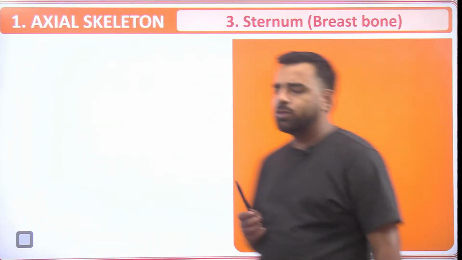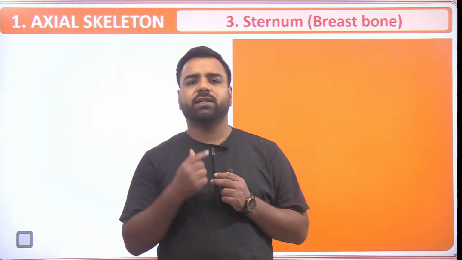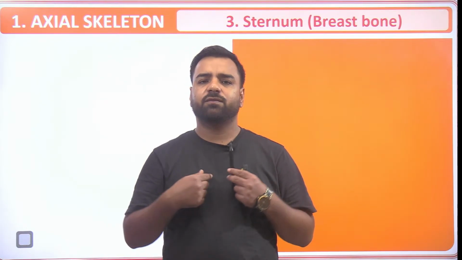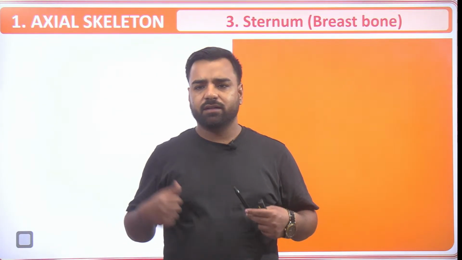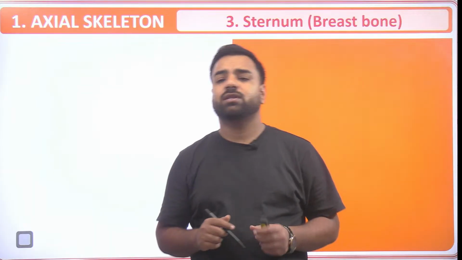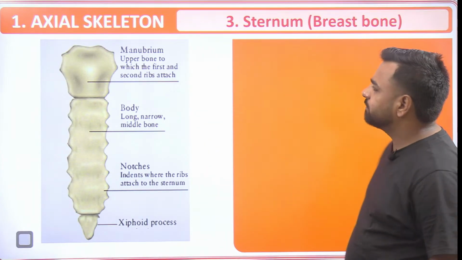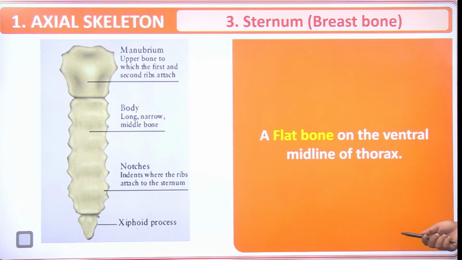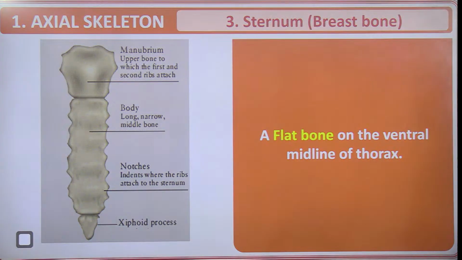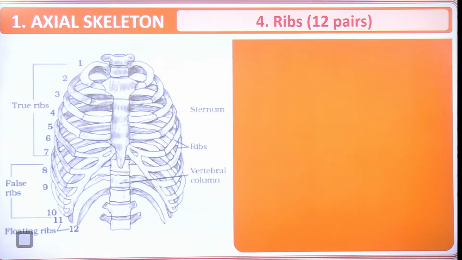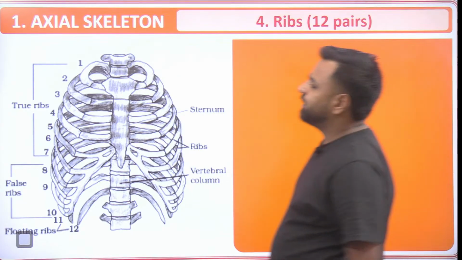So what is it? The sternum is actually the breastbone. That's there on the chest, from which all the ribs are connected. It is a single bone, also known as the breastbone or sternum. You can just see here, a flat bone on the ventral midline of the thorax, where 12 pairs of ribs are connected.